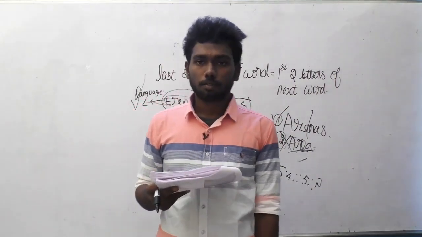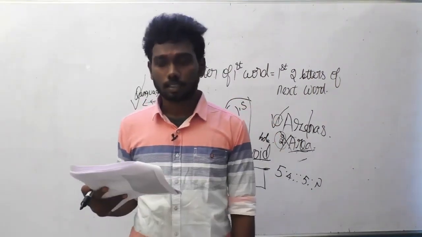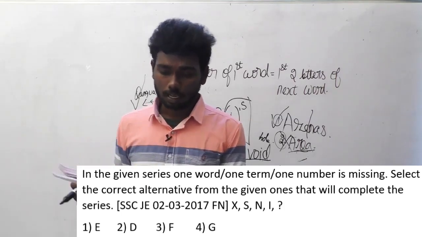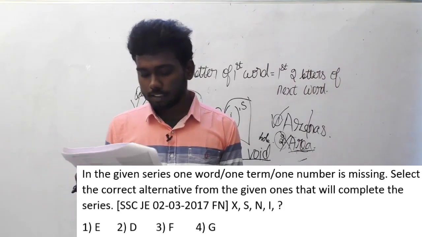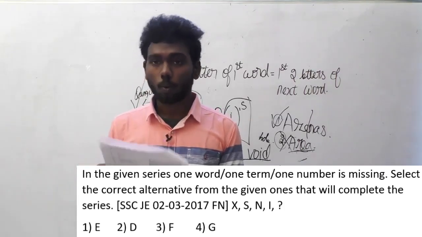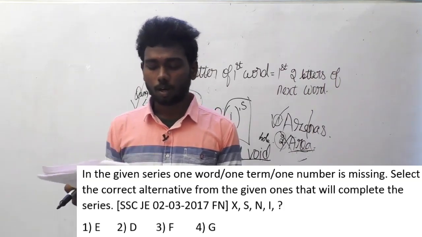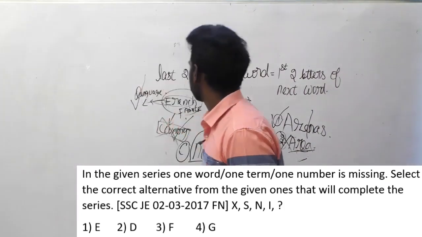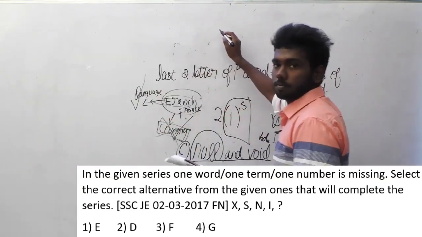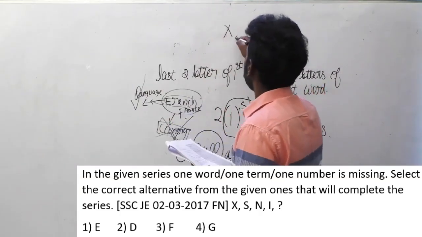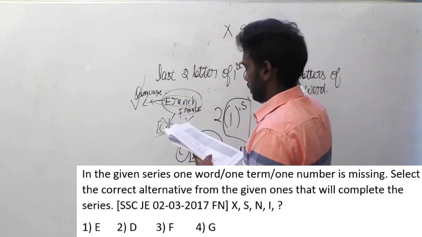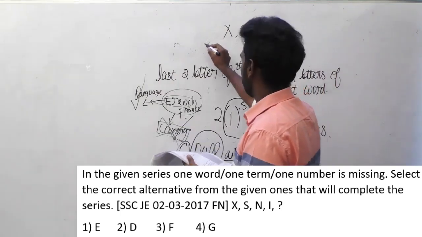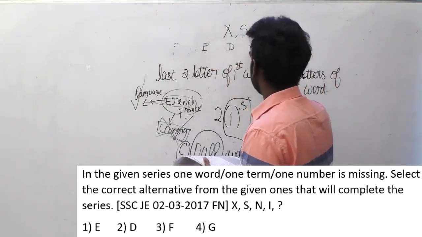Let's move on to the 65th question of SSC JEE. This question was asked in the 2 March 2017 forenoon batch. Okay guys, let me read out the question. In the given series, one word or one term or one number is missing. Select the correct alternative from the given ones that will complete the series. The series is, let me write it down here. Is it visible? Yeah. X, S, N and I is the series here, and the options are E, D, F and G.